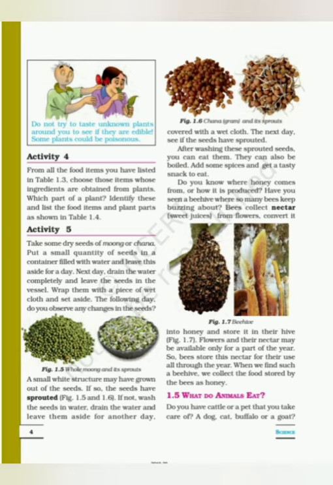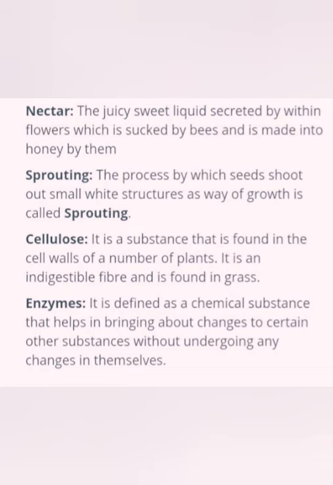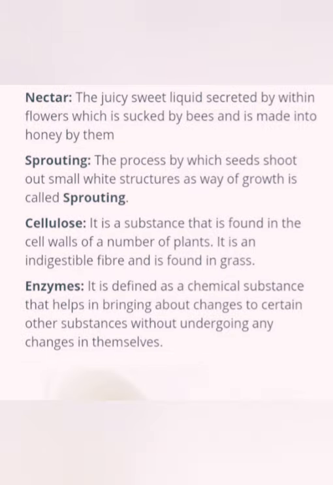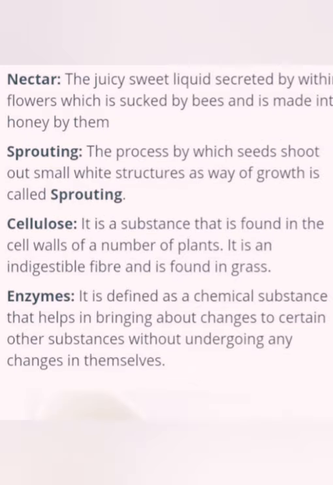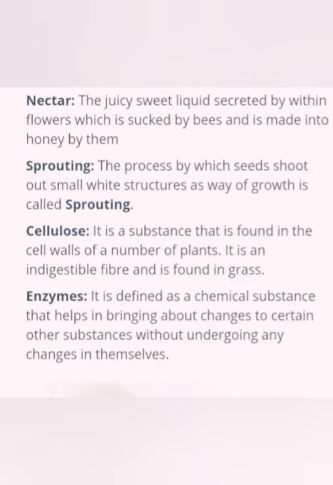Do you know what is sprouting? Sprouting is a process by which seeds shoot out a small white structure as a way of growth. There is one activity given in your textbook. You can do this at your home also. You put a small quantity of seeds in a container filled with water and leave this aside for a day, and the next day, drain the water completely and leave the seeds in the vessel and wrap them with a piece of wet cloth and set aside. Now the next day what will you find? A small white structure may have grown out of the seed. This is called sprouting seeds.